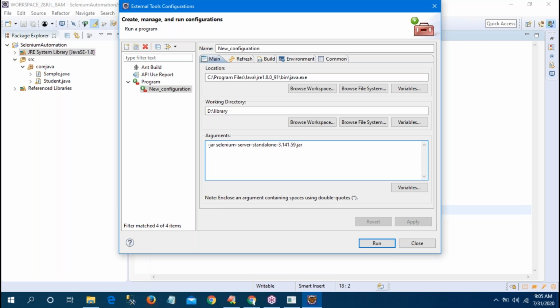Hyphen only given, sir. Before hyphen, are there any spaces? Don't give any spaces. Yes, space is there, sir. Before hyphen, no space. After jar, one space. Selenium hyphen server hyphen. Here also small hyphens, dots. If anything is missing, you will also get an error. Here no space. Here also no space. Okay. Otherwise you can enter double quotes, then you can try. You can use double quotes also. Sometimes some machines do not consider it, then you can use double quotes like that also.